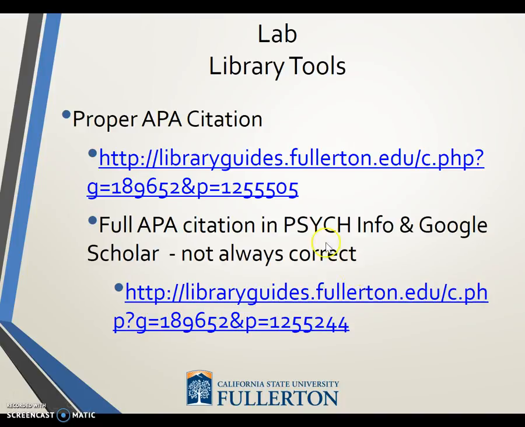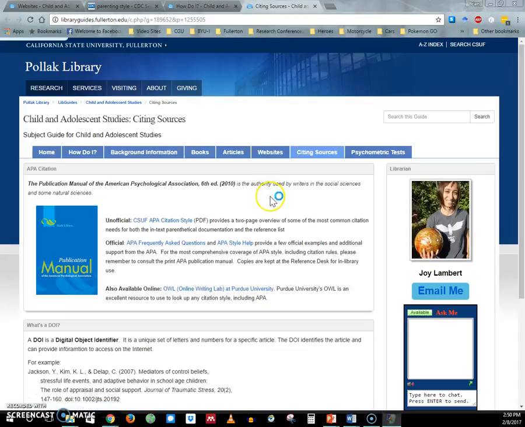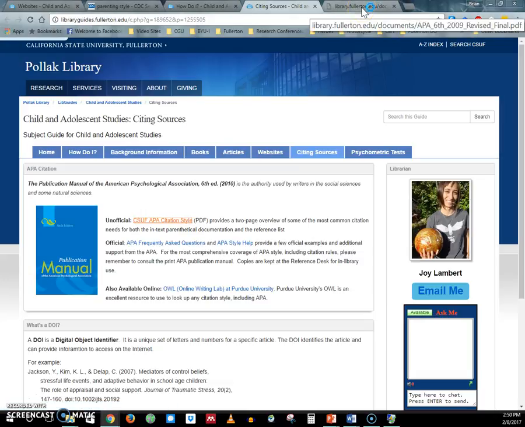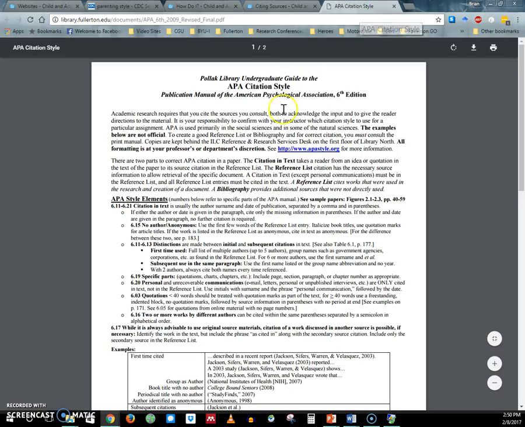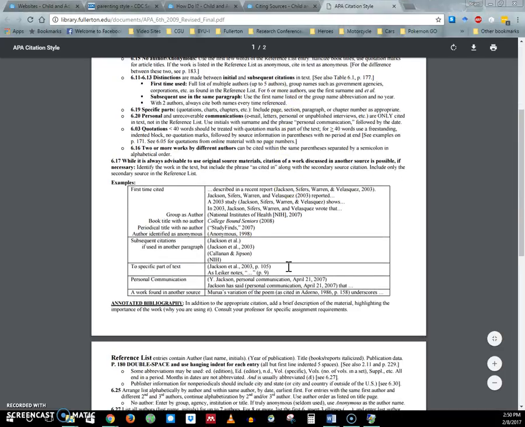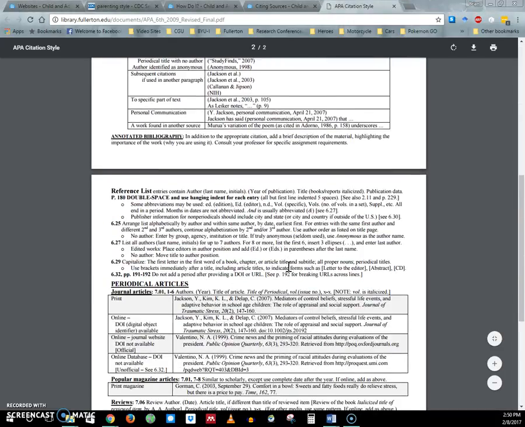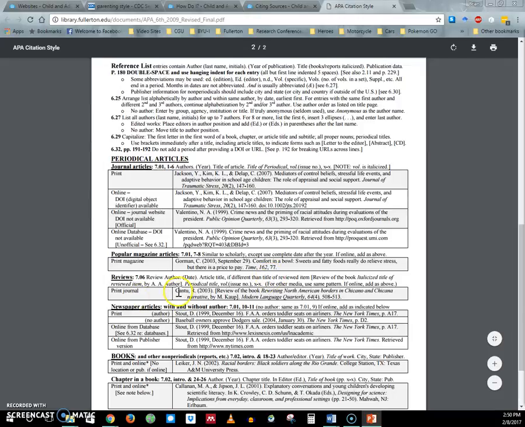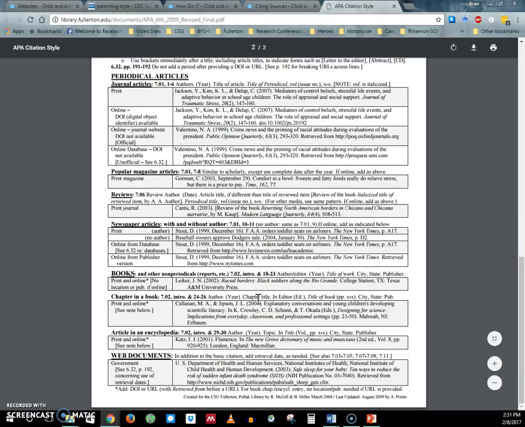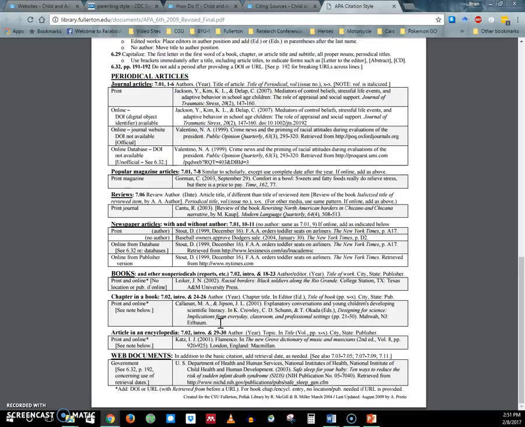But one thing that I wanted to show you is this little cheat sheet that the department provides for you, linked through the PowerPoint, of a few different things to remember with APA citation. So here it tells you things like, for a journal article, these are things that should be included. And here's an example. Here's for a book, so a chapter in a book. So these are how you would cite these different sources in your reference list.